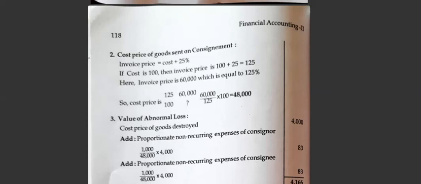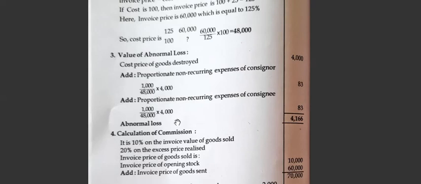Okay, now we will go for the calculation of abnormal loss. Cost price of the goods destroyed. What is the cost of goods destroyed? If you check the problem, they have directly given the cost price, it is 4,000. Now expenses incurred by consignor, the non-recurring expenses, they have given the list. Go through the list, you will find the non-recurring cost is 1,000. For 48,000 goods, for 4,000 how much? We have taken 48,000 because that is the total amount of goods sent. So for 48,000 so much, for 4,000 amount how much?